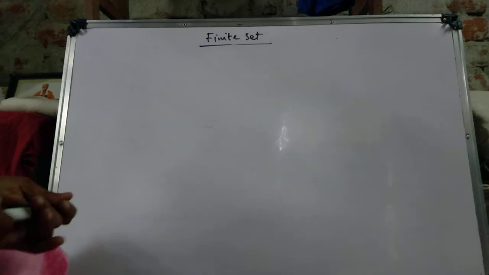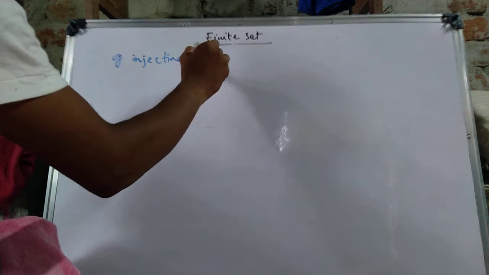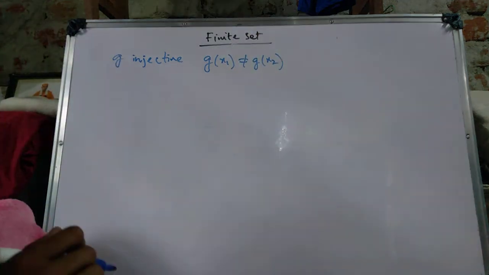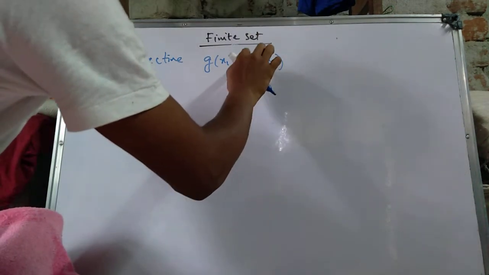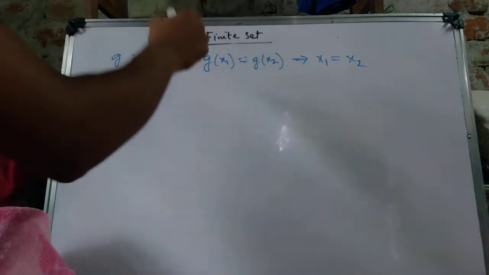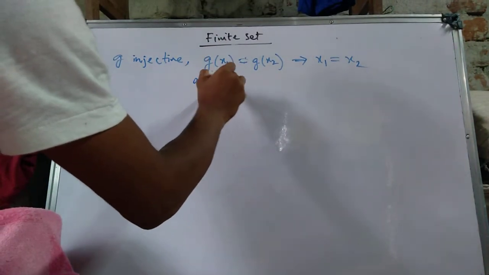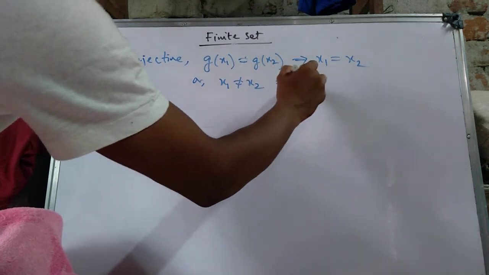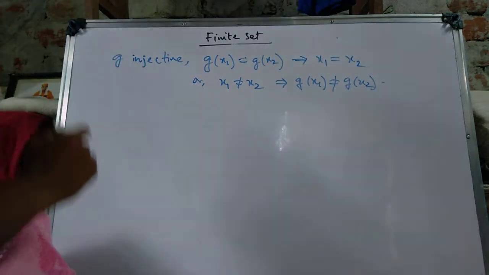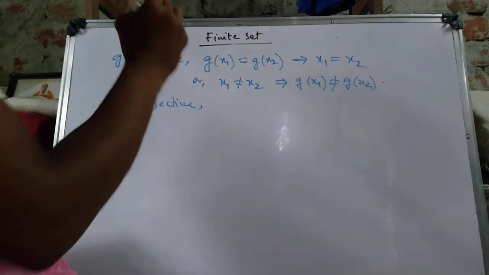g is injective means g(x1) = g(x2) implies x1 = x2. This is the injectivity condition, and otherwise also, x1 not equal to x2 implies g(x1) not equal to g(x2). Anyone? And obviously next, g surjective means, this one is too easy.